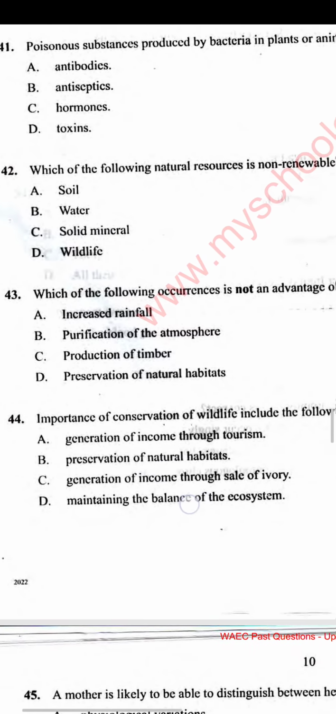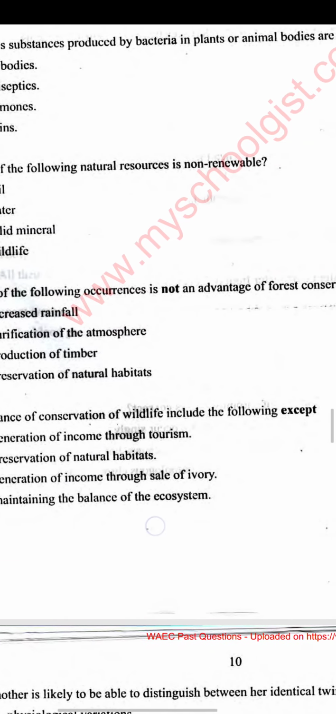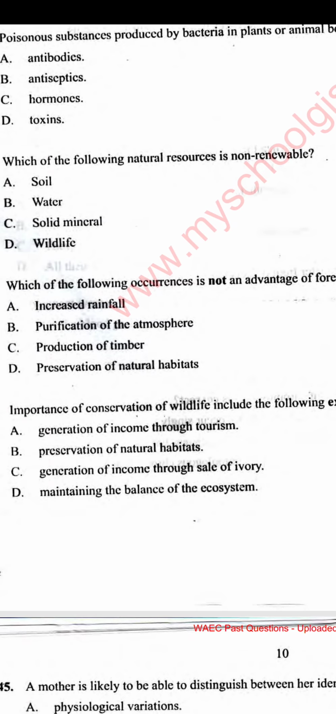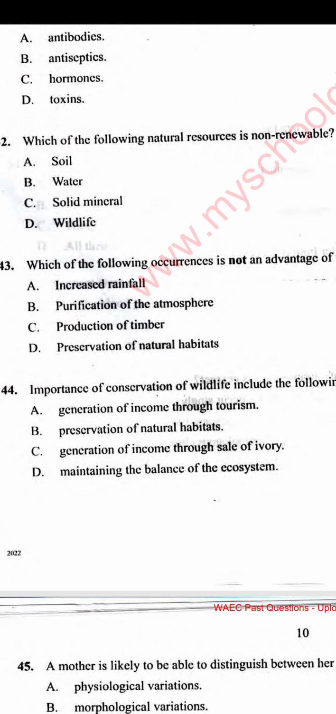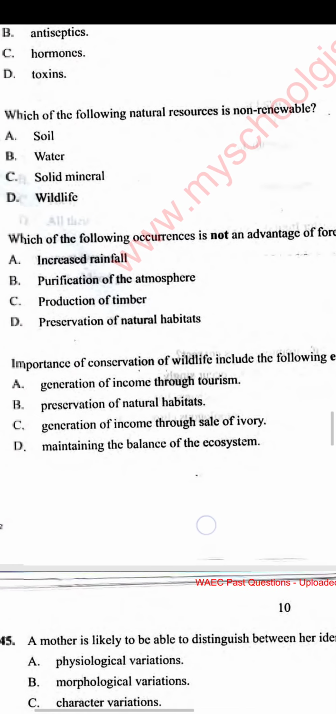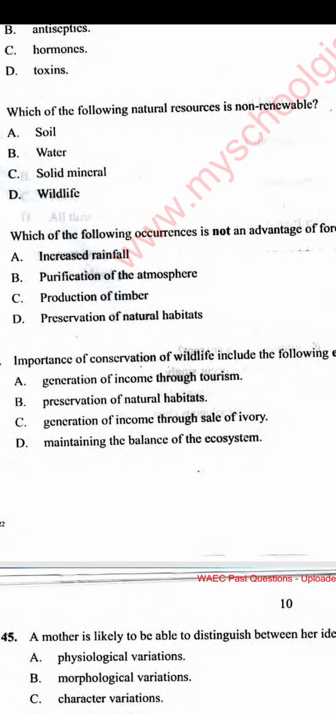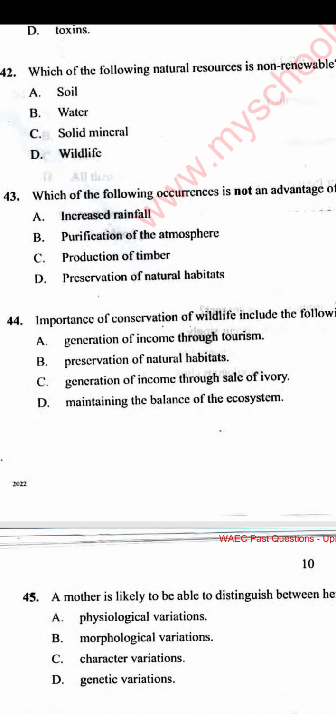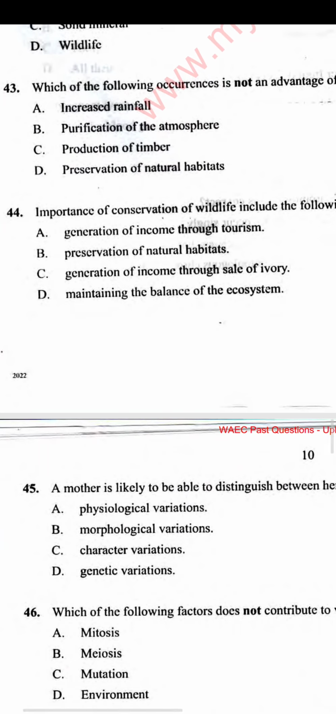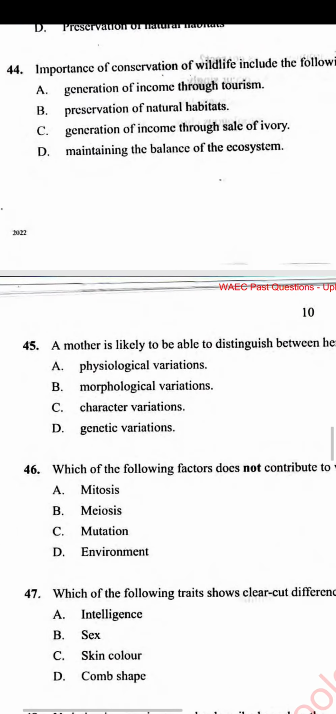Number 44. Importance of conservation of wildlife include the following, except: generation of income through tourism, preservation of natural habitats, generation of income through sale of ivory, maintaining the balance of ecosystem. The answer is C. Generation of income through sale of ivory. If you are selling ivory, it means you actually wish for most elephants to be dead. So therefore, you are not conserving those wildlife.